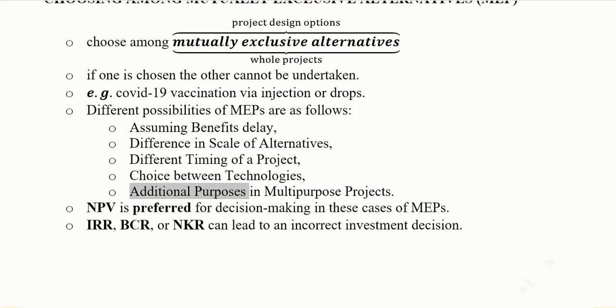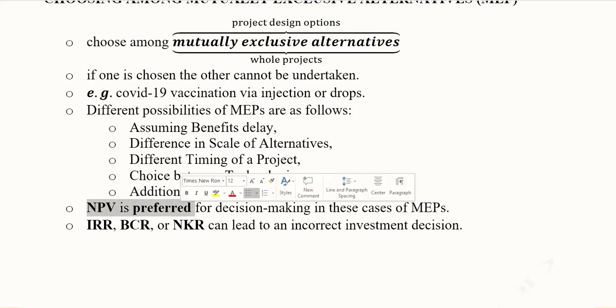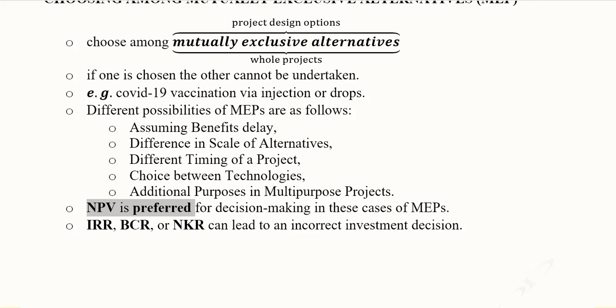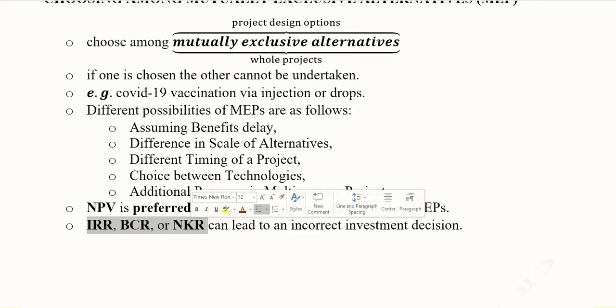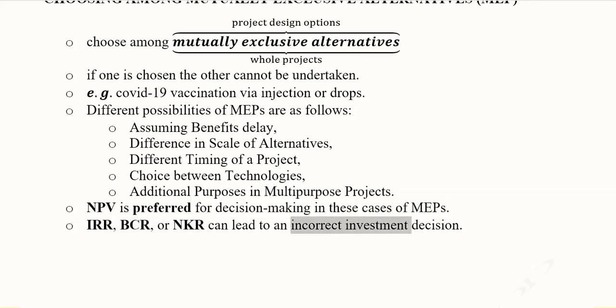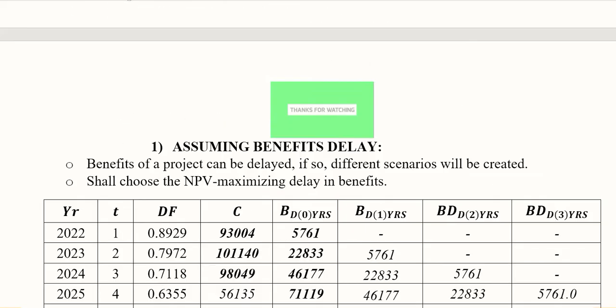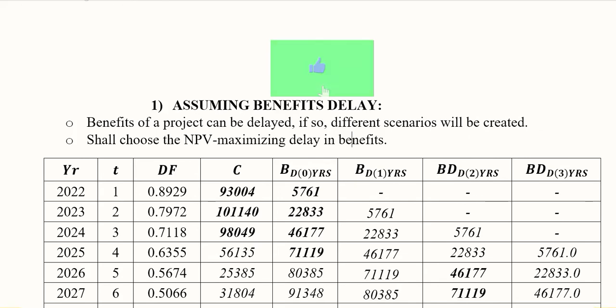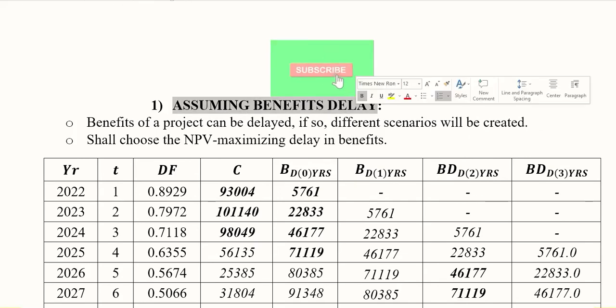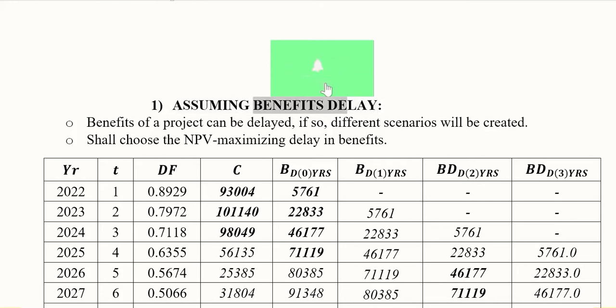Now, the NPV criterion, as we have already experienced, has been the most reliable among the other discounted measures of project worth. So we will consider NPV here instead of using IRR, BCR or NKR, because they can lead to incorrect decisions. Now let's start with the first one, that is assuming the benefits delay. In this video we will focus on this possibility only, and the remaining will be explained in the other videos. Now this is the focus of this lecture, that we will focus on the benefits delay.